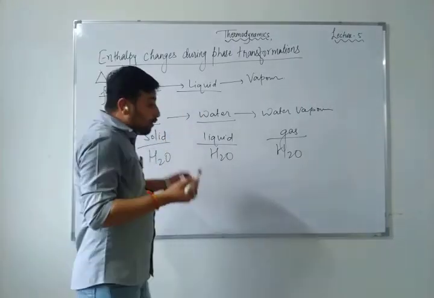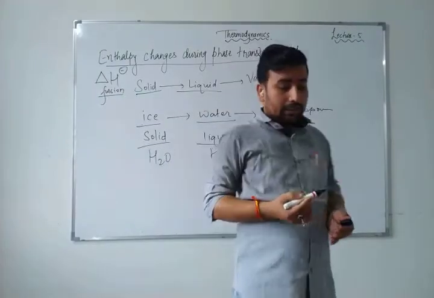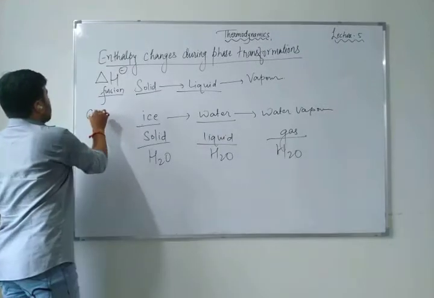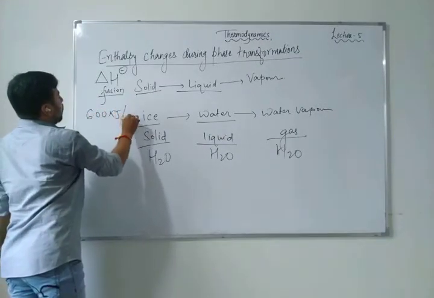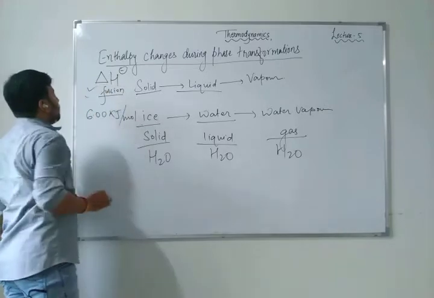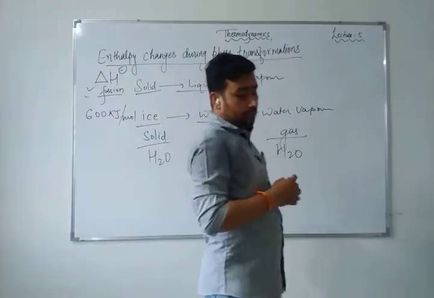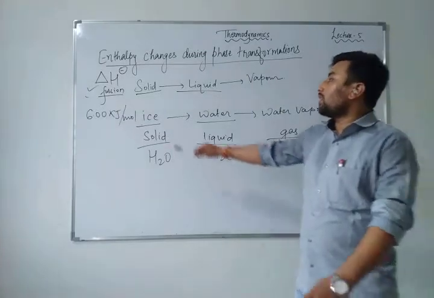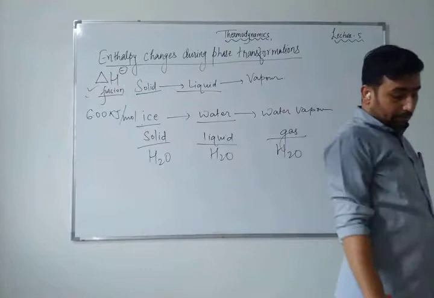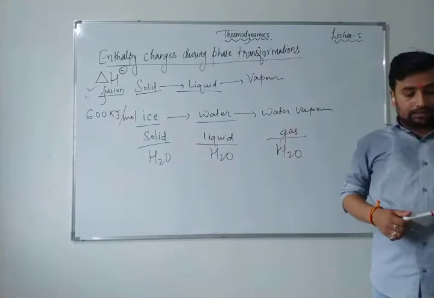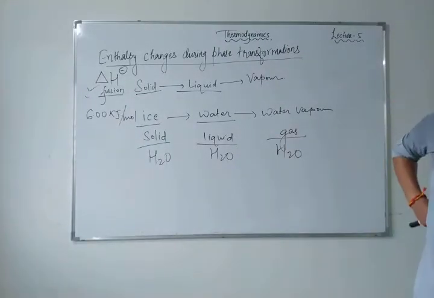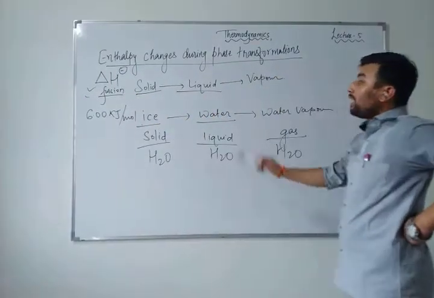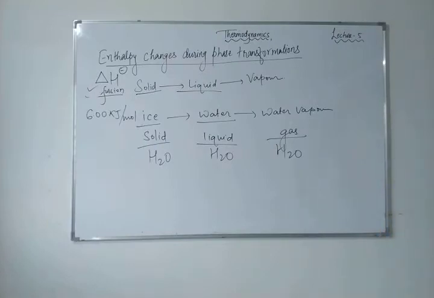From solid to liquid, from ice to water. You can ask me, sir, how much this enthalpy change is? That is 6 kilojoule per mole. This is the enthalpy change during the fusion from solid to liquid. Now you can ask me, sir, what is this delta H fusion? This is nothing else, this is the enthalpy of fusion in the standard state when it changes from solid to liquid, right?